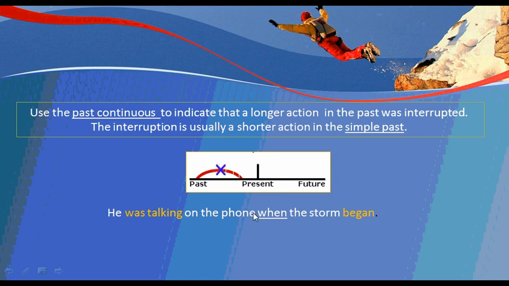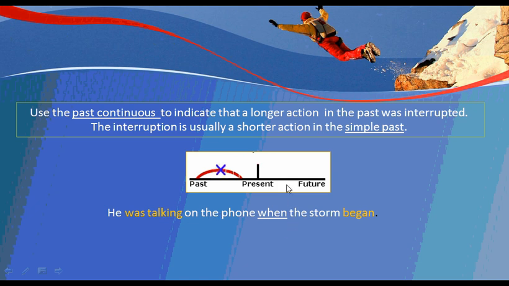So here we have two complete sentences. He was talking on the phone. One sentence, one complete idea in the past continuous. The past continuous is with the verb to be in the past and the verb with ing. So subject, verb, and the complement.